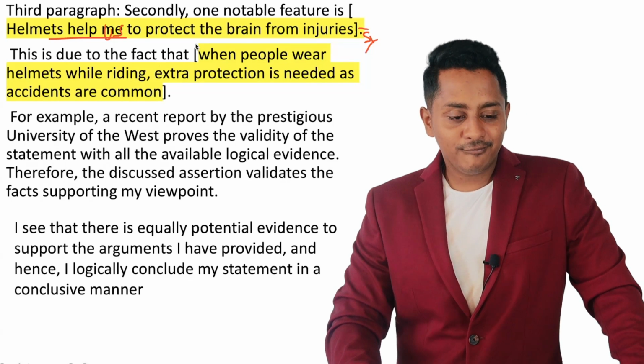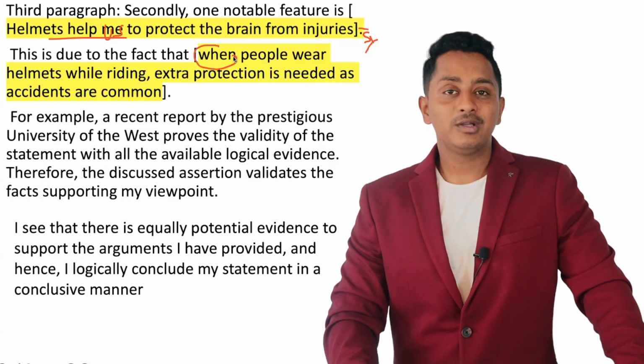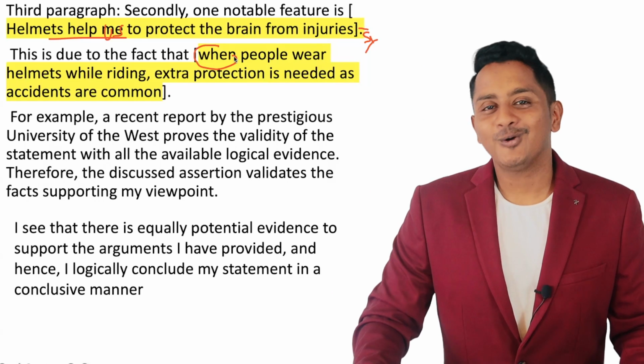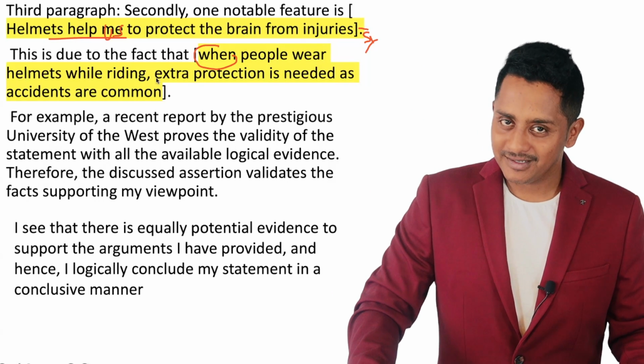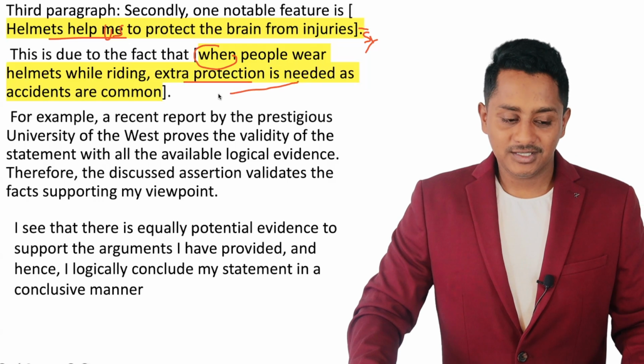This is due to the fact that when, although, though, since, because, all these are complex sentences. When people wear helmets while driving or while riding, extra protection is needed as accidents are common.